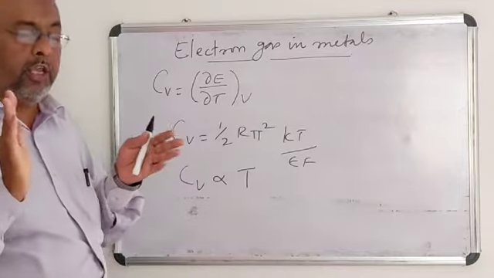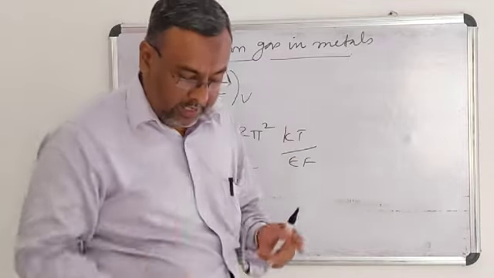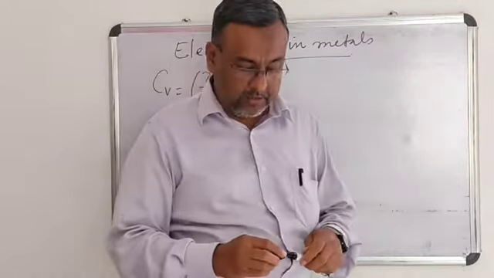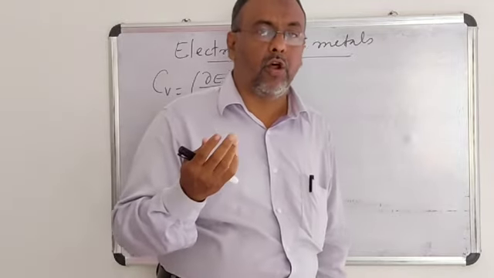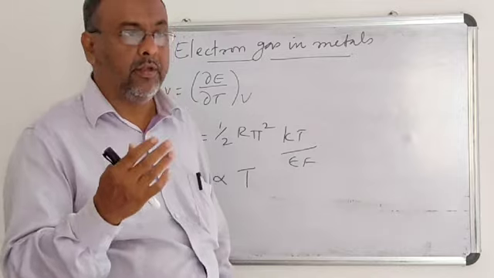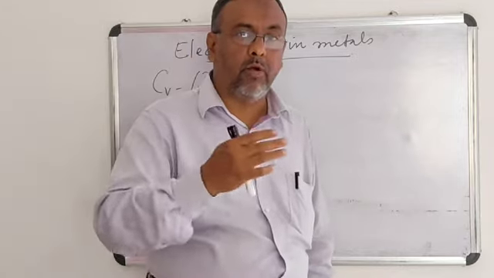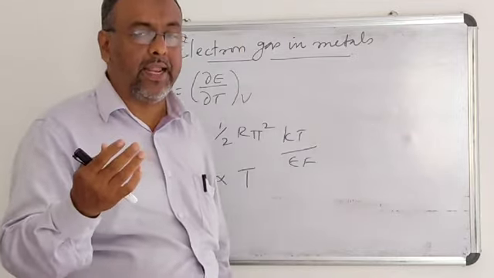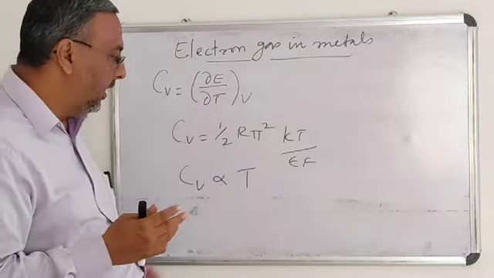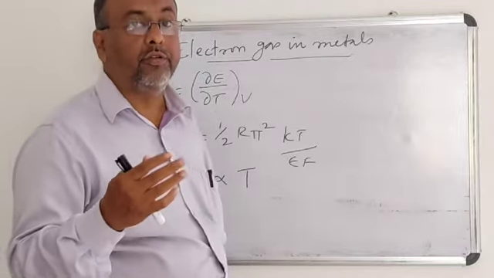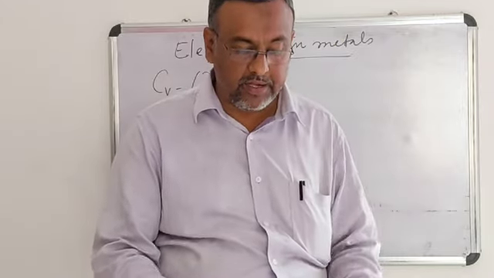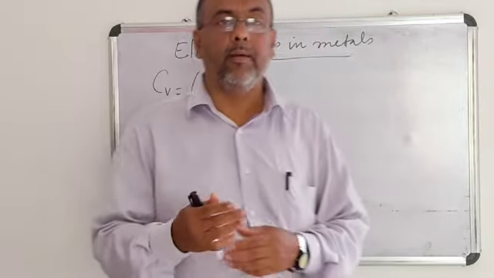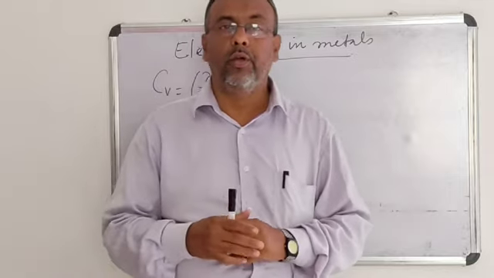So the heat capacity of the electron gas in a metal, where the movement of electrons is taken as the electron gas model, is directly proportional to temperature. As the temperature increases, the specific heat capacity of metals also increases.